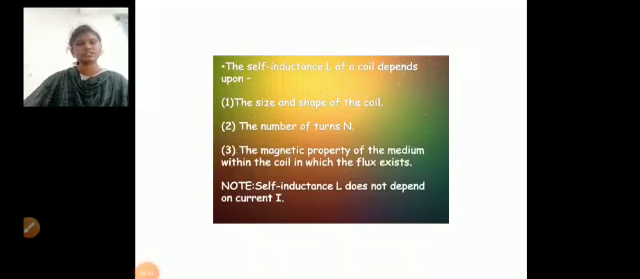The self-inductance of a coil depends upon the size and shape of the coil, second, the number of turns N, and the magnetic property of the medium within the coil in which the flux exists. So the self-inductance of a coil depends upon the size and shape, the number of turns, and the magnetic property of the medium. We can also observe that self-inductance does not depend on the current flowing through the conductor or circuit.